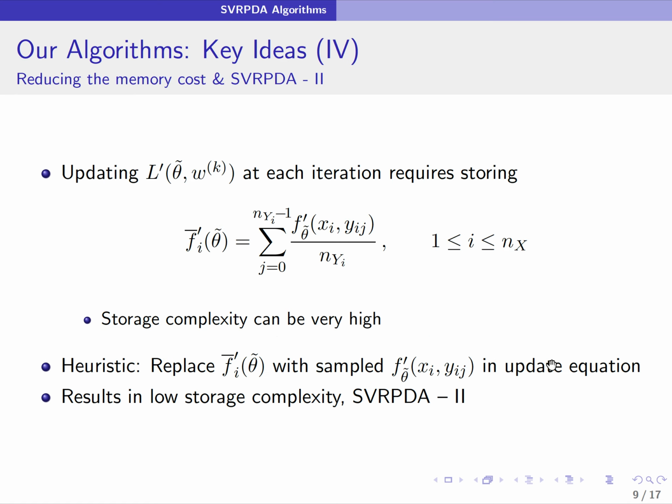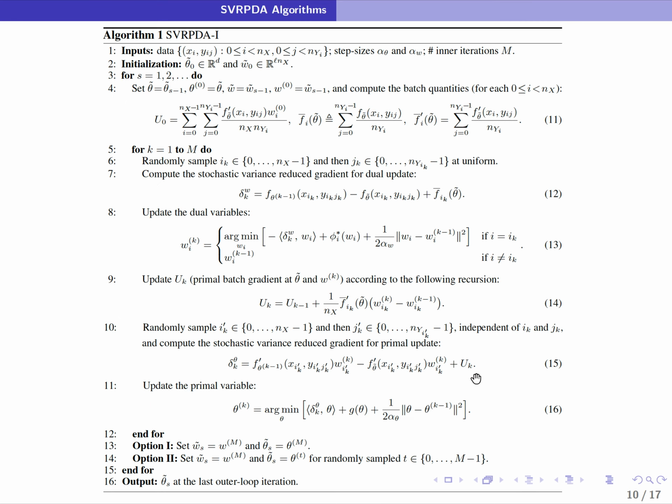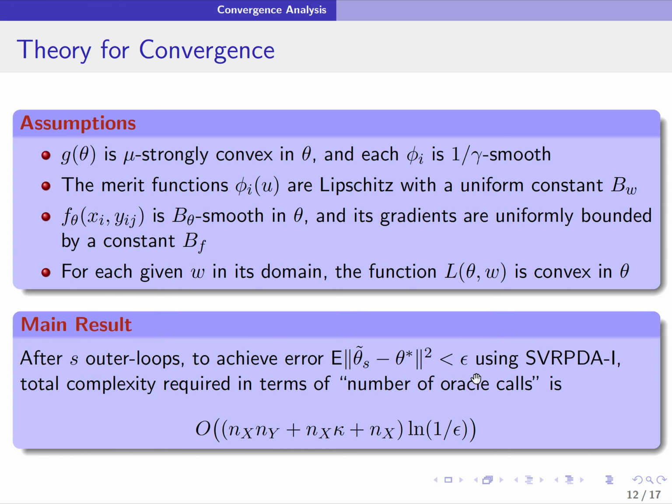So even though the SVRPDA2 algorithm, as we will show, converges much faster, it has high storage complexity. The free update comes at the cost of storing these gradients for each and every i going from 1 to n. So in SVRPDA2, what we do is we don't store these variables, and instead, whenever in the SVRPDA2 update, we replace this term with a noisy function f dash zero tilde, which is evaluated at xi by ij. If you're interested in the algorithm itself, the SVRPDA1 and SVRPDA2 algorithms are in the paper.